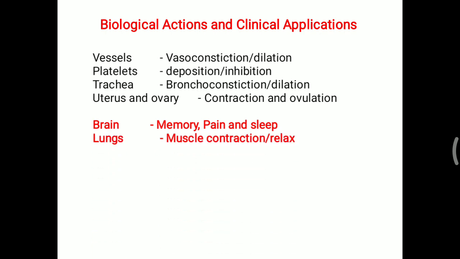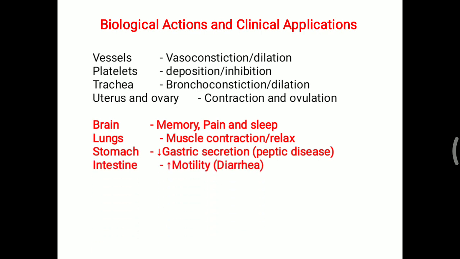Further, over the lungs, some prostaglandins lead to muscle contraction of the lungs, while some will lead to relaxation. Particularly in the stomach, they decrease gastric secretion. So these prostaglandins are used in peptic ulcer disease. But whenever these prostaglandins are given, they increase motility of the intestine, so a side effect seen is diarrhea.